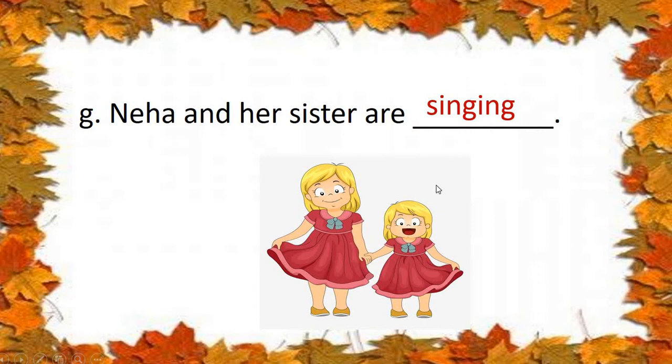They are singing. Okay, children? You all are understanding, no? Yes. The action is going on. The action has not finished yet. They both are singing. We are using are and the ing form of doing words. Do you all know which is the doing word? The doing word is sing. S-I-N-G. Sing. Okay, children? Yes.